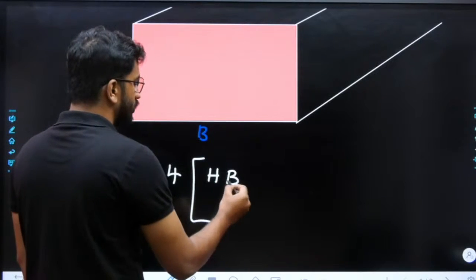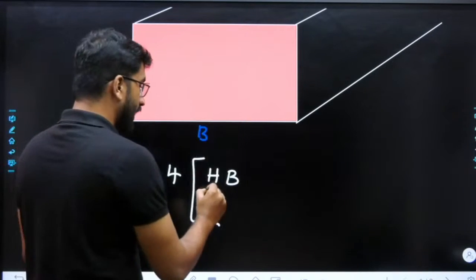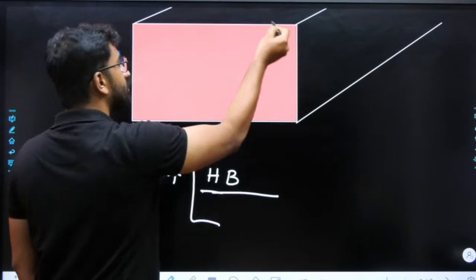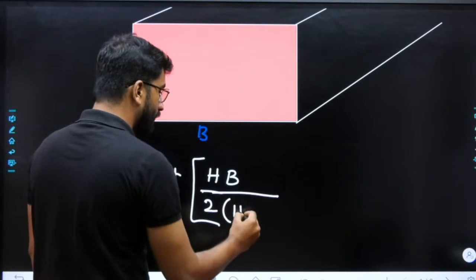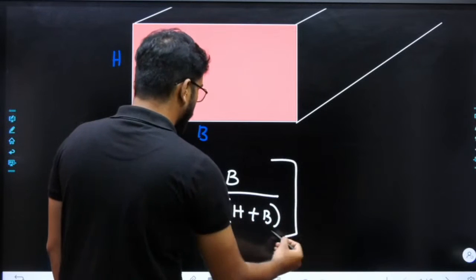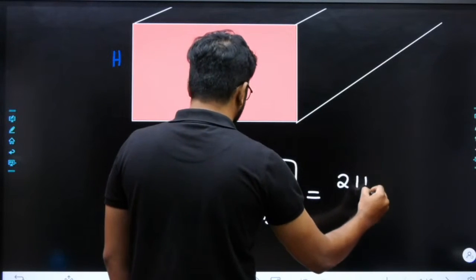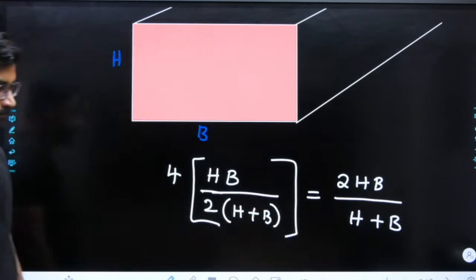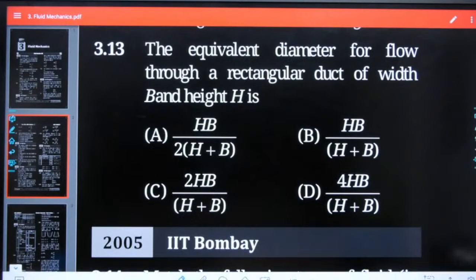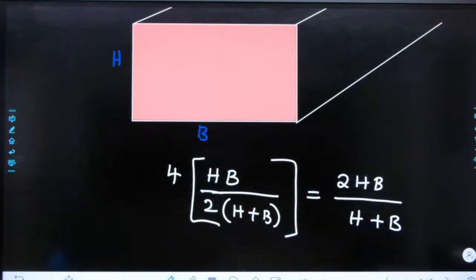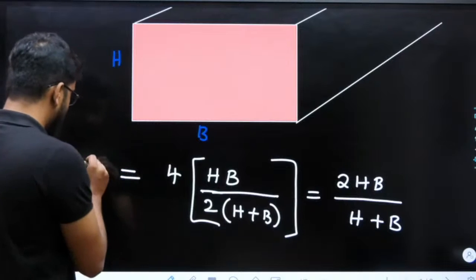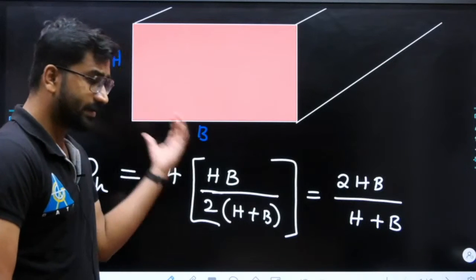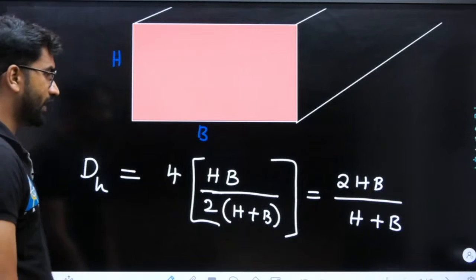Flow area will be H into B. H into B. And what will be the wetted perimeter? H plus B, H plus B. So it will be 2 into (H plus B). So what will be the answer? It will be 2HB divided by (H plus B). Clear? 2 into HB divided by (H plus B). So hydraulic diameter in the case of rectangular duct is this. Okay?